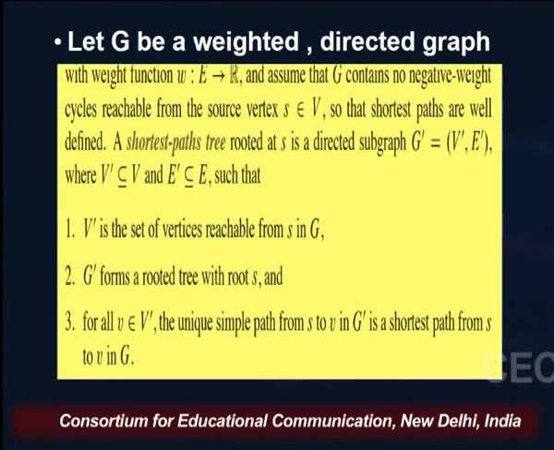So, our final output is going to be in the form of a shortest path tree, but that is not the only output. We have other things which come as output. Now, I talked about the term relaxation, which is a technique used by our algorithm.